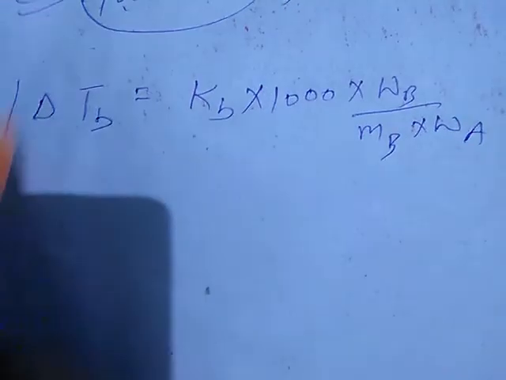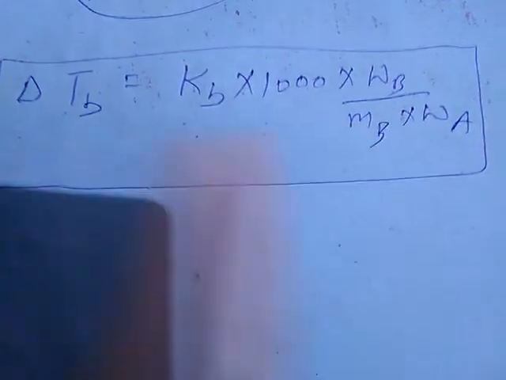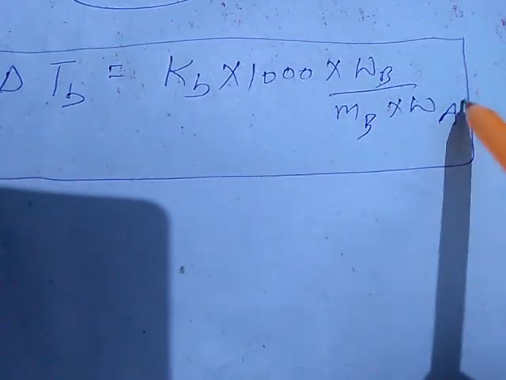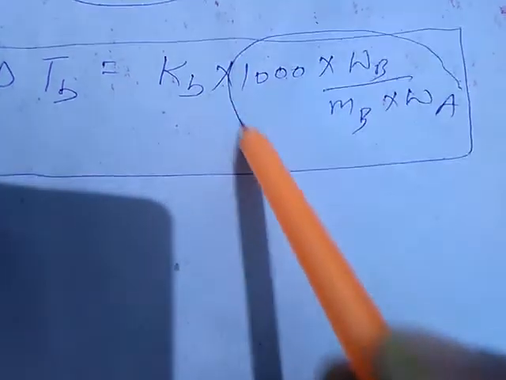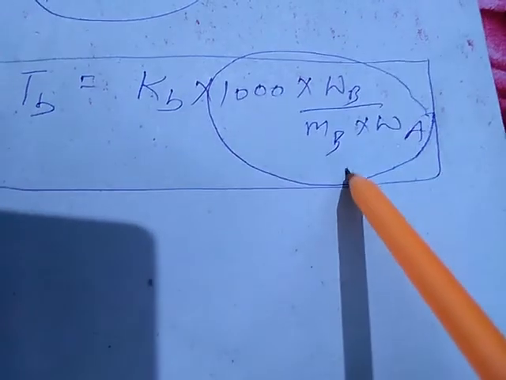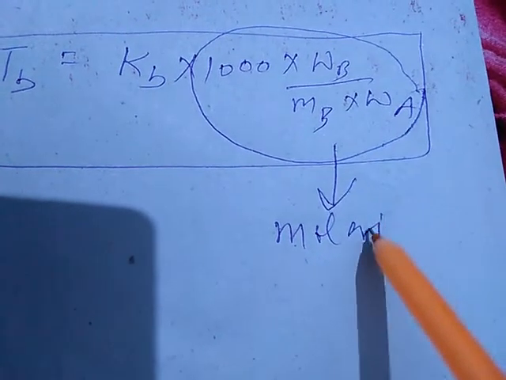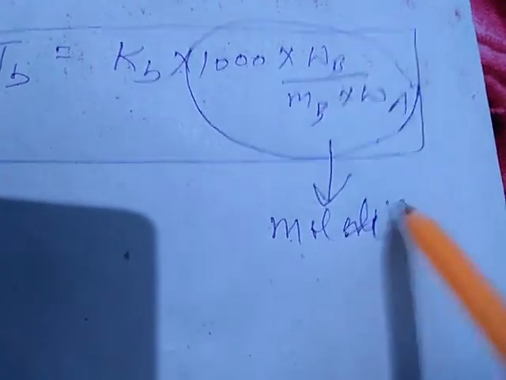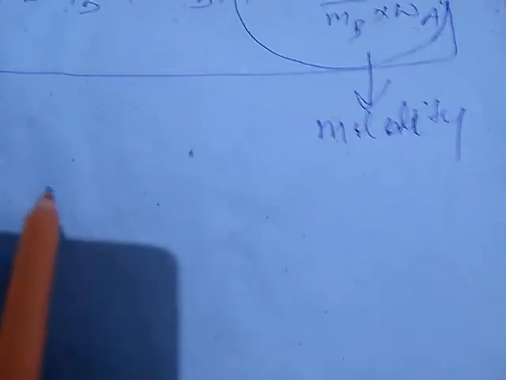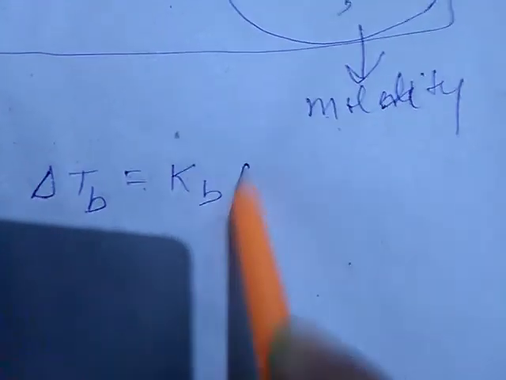Now if we see this expression very clearly, this whole part represents molality. So we can finally give our equation a new form: delta TB is equal to KB into small m, that is molality.